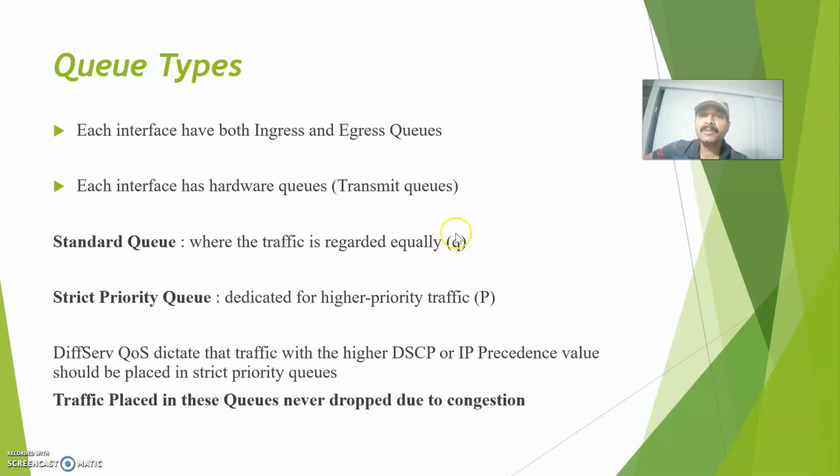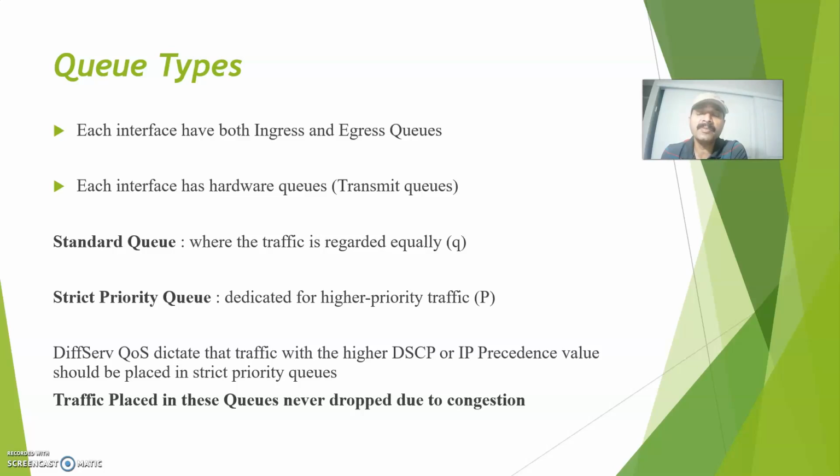The standard queue is denoted by Q, and the strict priority queue by P. Say there is an application like voice and video, always that voice and video will be placed in the strict priority queue. There is a specific queuing method called low latency queuing, in which I can assign the strict priority queue. If I want to assign voice and video, I can assign them to the strict priority queue. Other traffic will be placed in the normal queue.